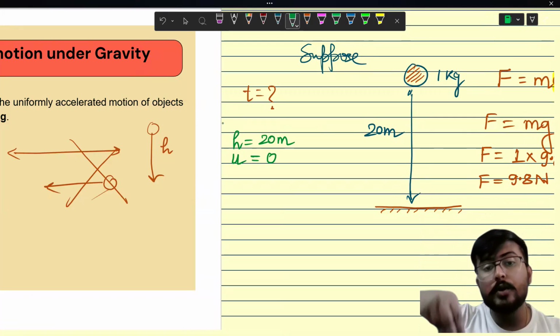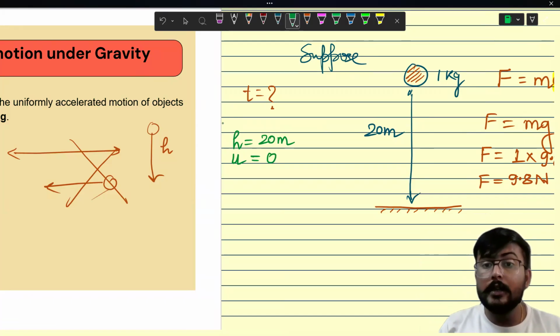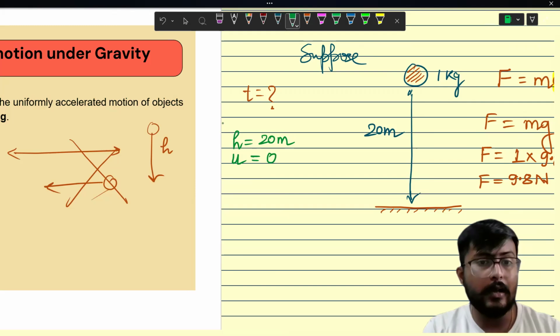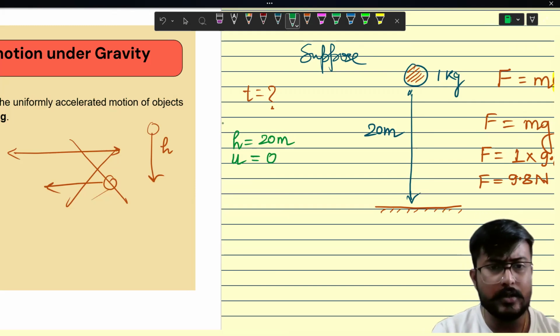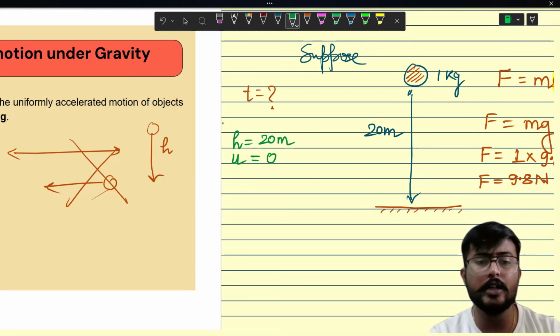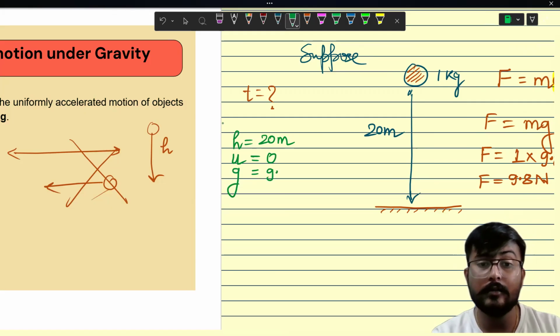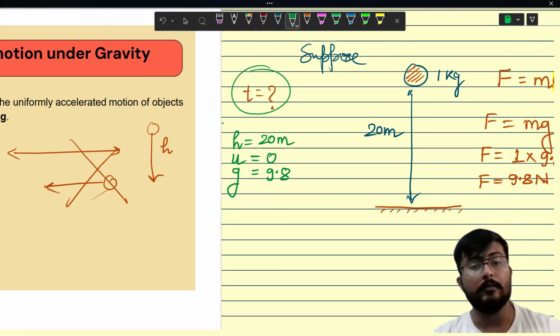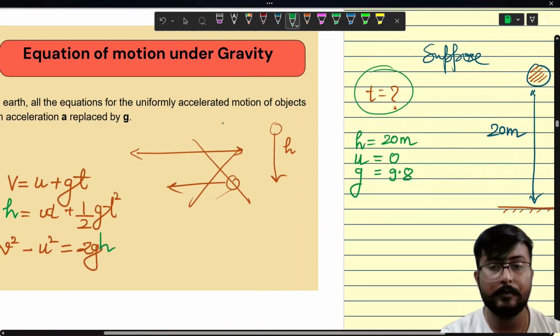But gradually when it goes down, its speed keeps increasing. So in the starting there is no speed, so initial velocity is zero. Now what we have to find? We have to find the time. What else do we know? Do we know the value of acceleration due to gravity? Yes, we know that. What we need to find is the time. So come on, do we have any equation that has time?